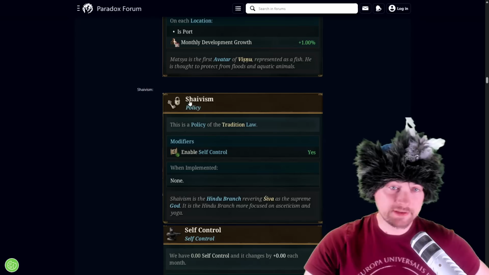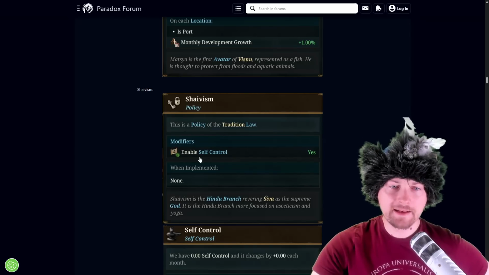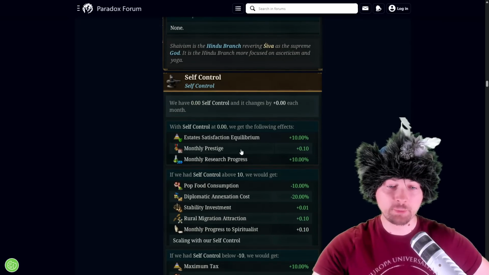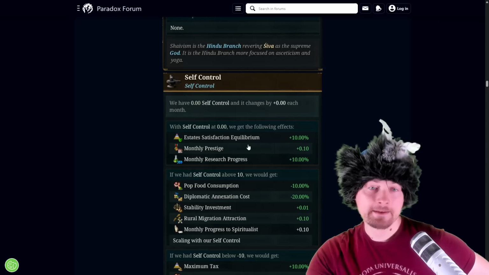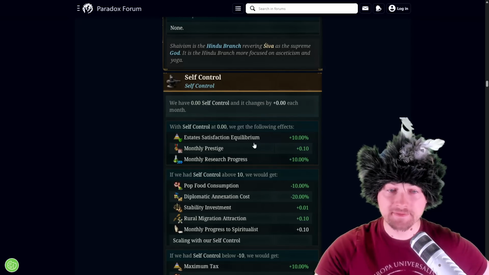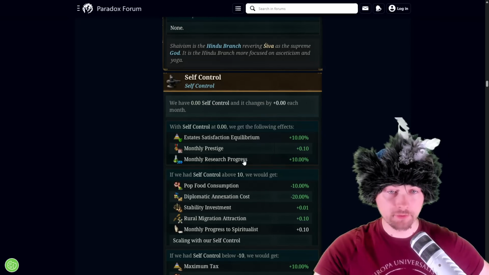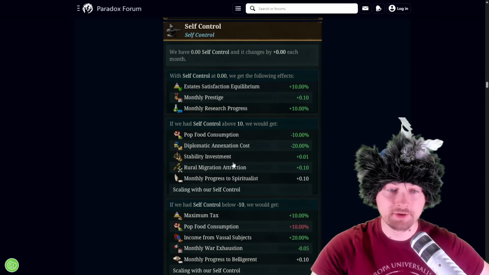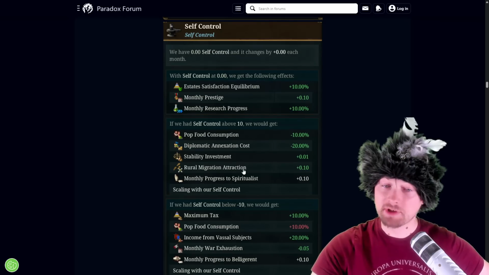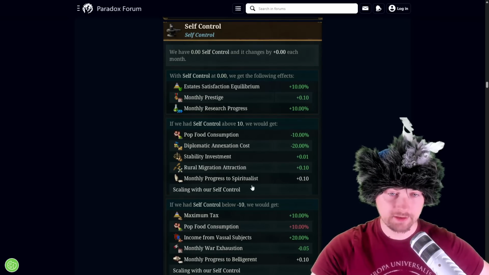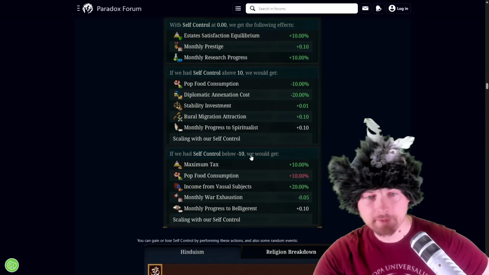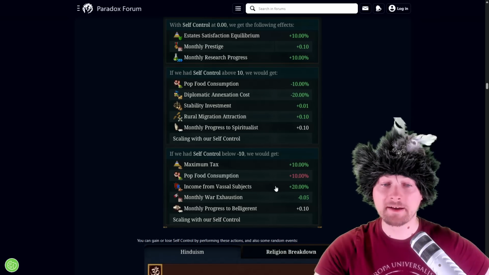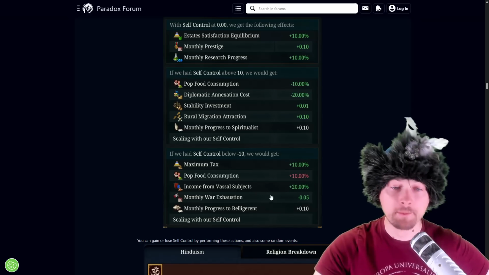Second Hindu branch is Shaivism, which enables self-control, a mechanic that goes between -10 and 10, where you can see at 0 it gives estate satisfaction, monthly prestige, and monthly progress. At 10 it gives food consumption, diplomatic annexation costs, stability investment, migration attraction for rural, and the society value, while at -10 of self-control we get more tax, our pops consume more food, but we also have higher income from subjects and monthly war exhaustion.